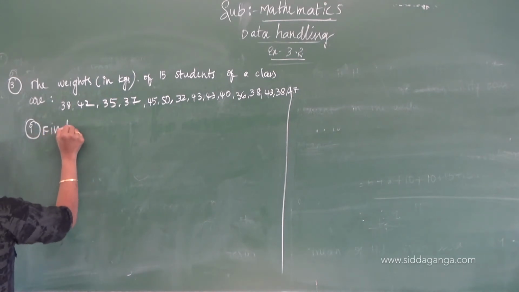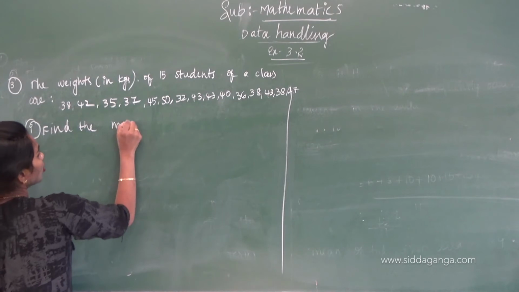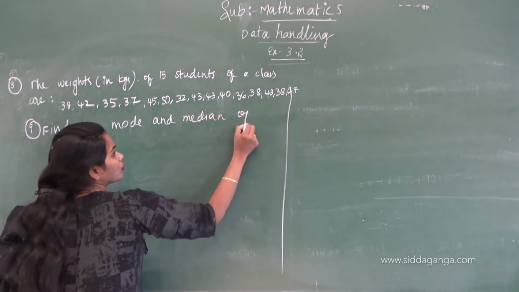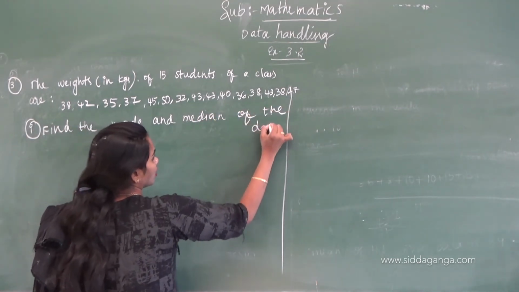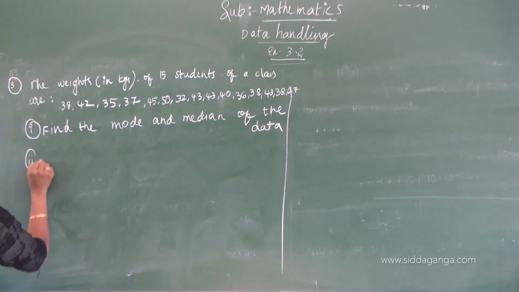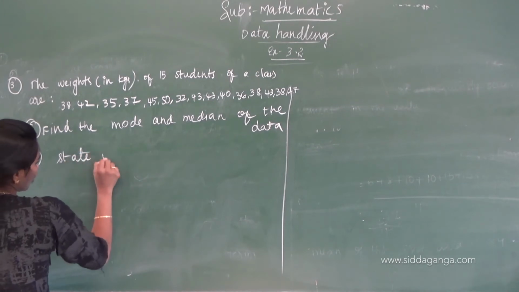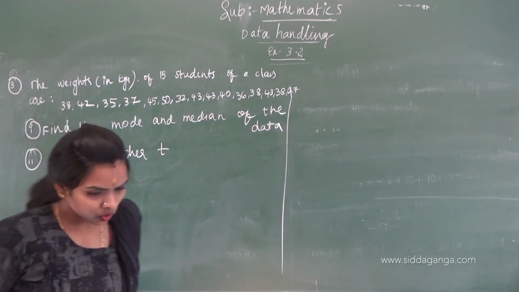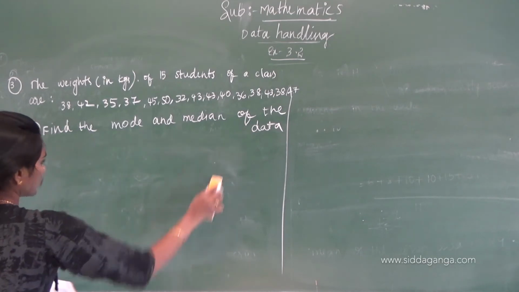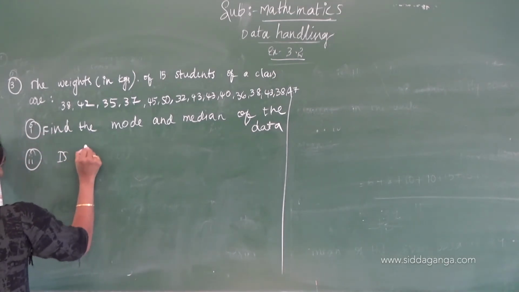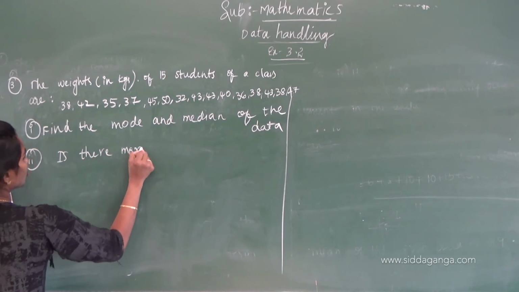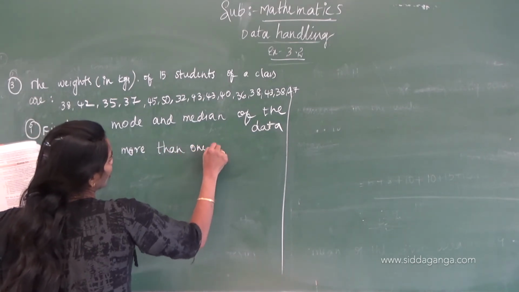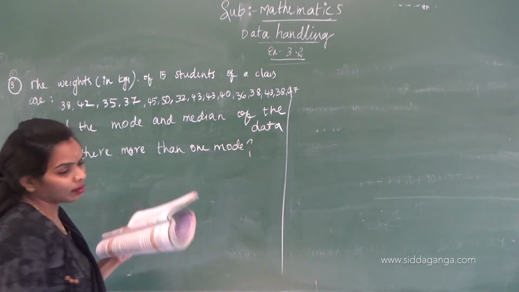Find the mode and median of the data. State whether they are the same. Is there more than one mode?